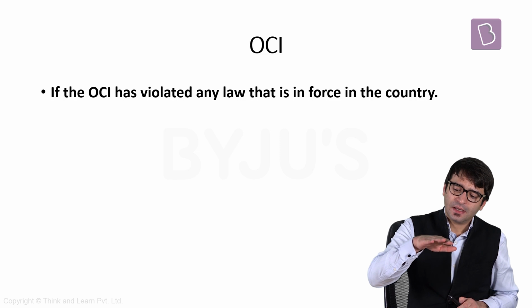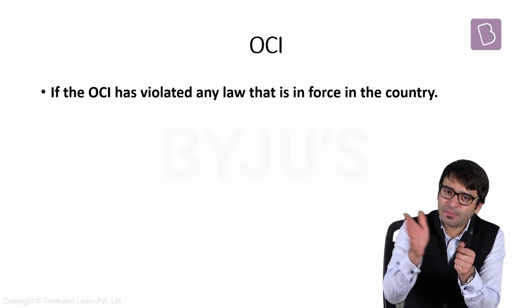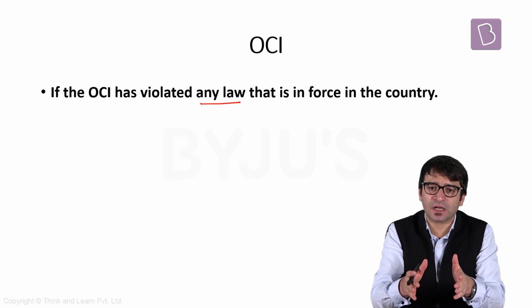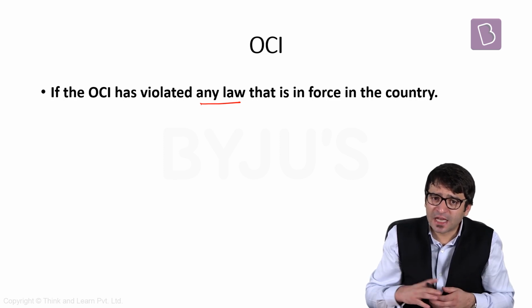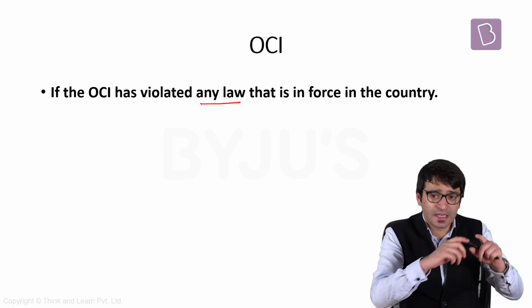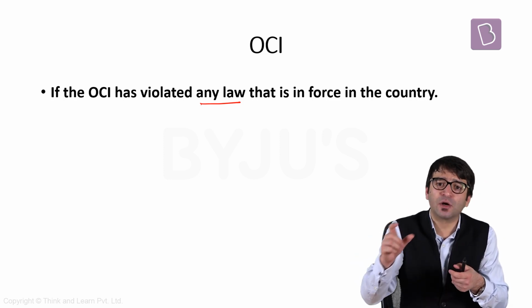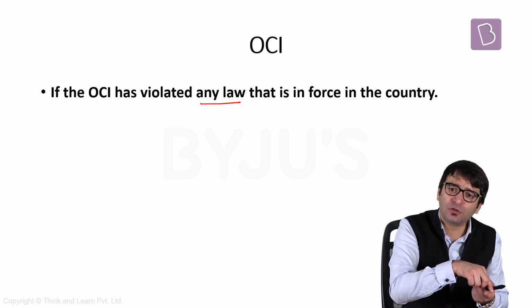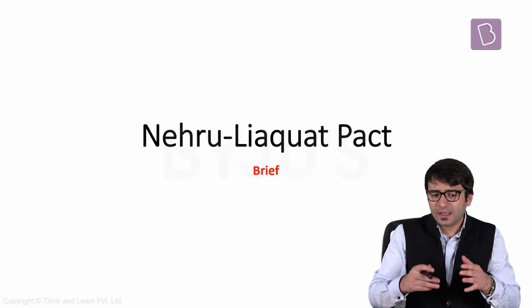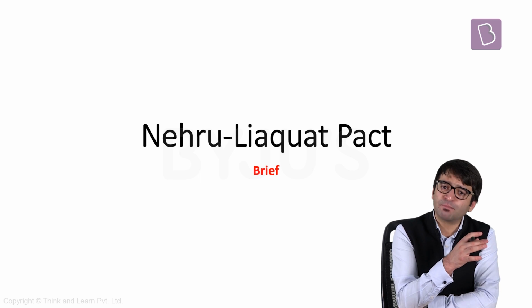Another criticism, I told you that a 6th ground has been added on the basis of which your OCI card can be cancelled. And what is that 6th ground? If you violate any law that is in force in this country, like the motor vehicles law. That means if you are not driving with a proper license, your OCI card can be cancelled. This is very unreasonable. You should have clearly mentioned which laws an OCI card holder should not violate. And if you violate those laws, your OCI card will be cancelled. Unreasonable.